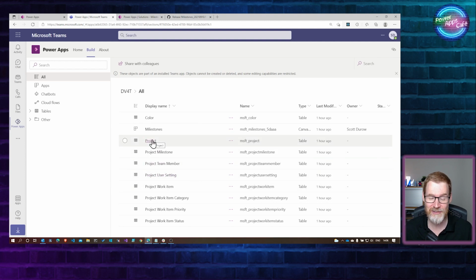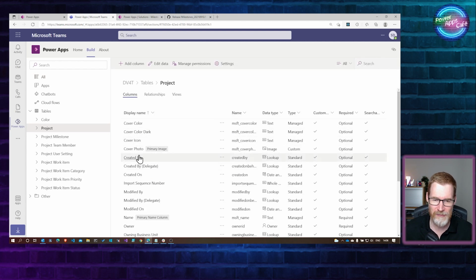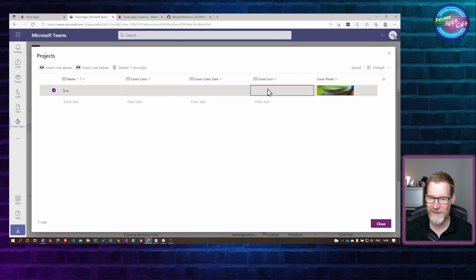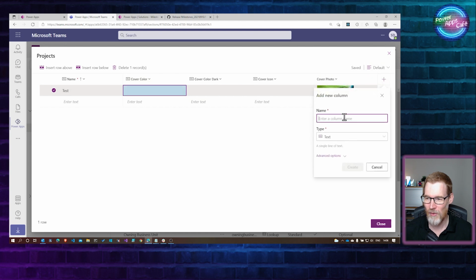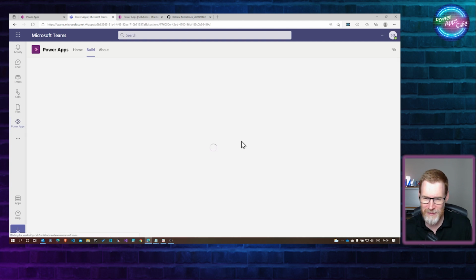that particularly interesting here. If I open up one of these tables, you can see that they've got a primary image column. If you look at edit data, this is one of the things that I really like about Dataverse for Teams. It's very easy to get in and start editing your data, just in the same way as it might be in Excel. It's sort of like an editable grid here, and you've got the photo, and I can add new rows or columns. But if we look at the Milestones app, we can actually edit this milestone. So although it's a managed solution, we do have the ability to edit the app, and that's going to create an unmanaged version on top of our managed version.